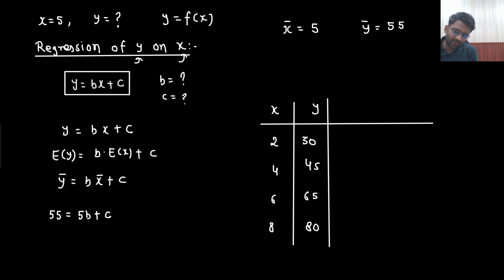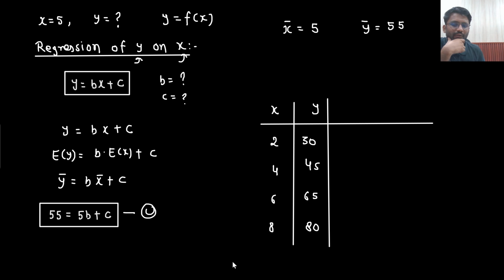One equation I have got. This is the first equation, the first relation between b and c. But there are two variables, that means I need one more equation. So for that one more equation, what will you do?